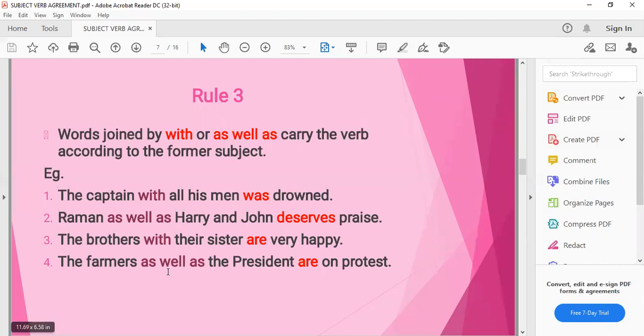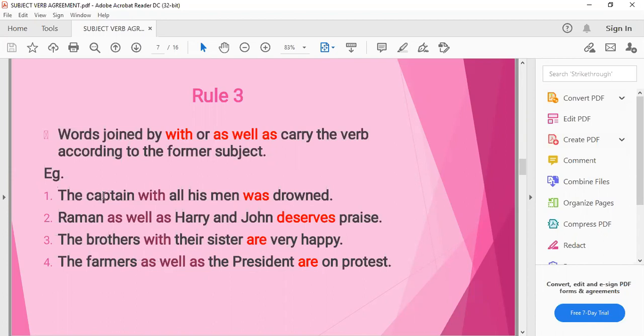The farmers as well as the president are on protest. Again, look at the sentence. The farmers is a plural subject, as well as the president is the singular subject, but our verb agrees with the former subject. That means farmers. जो first subject use किया हमने, our verb will go according to that. I hope this rule is clear.